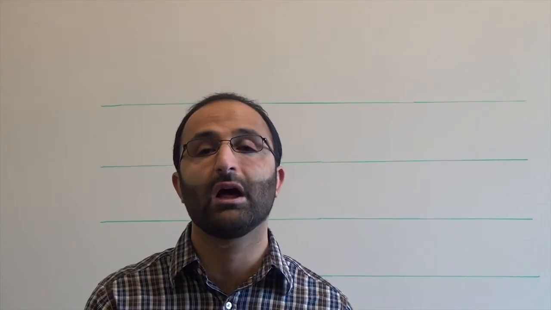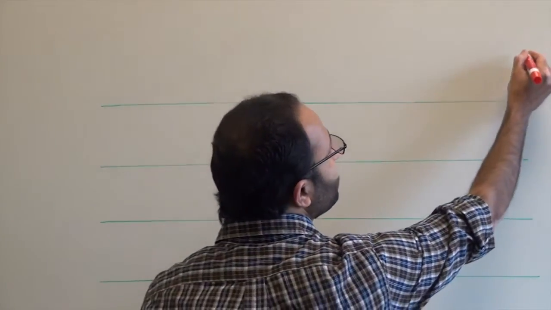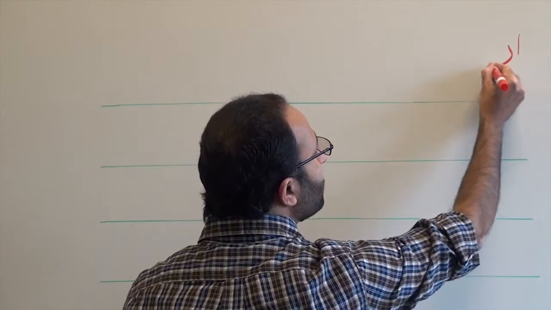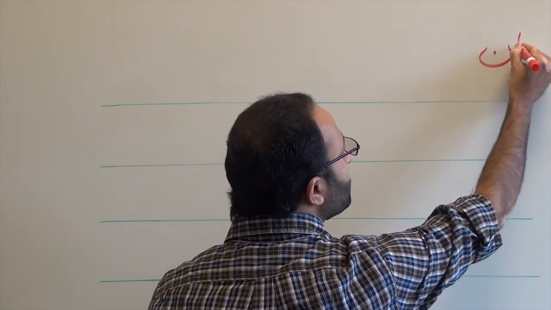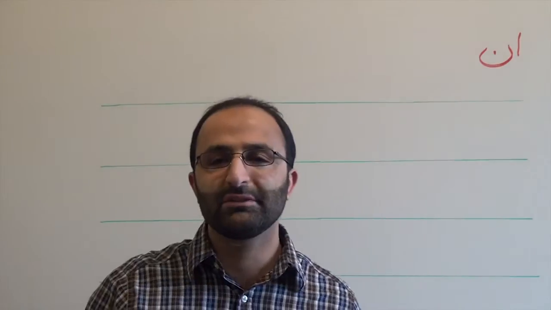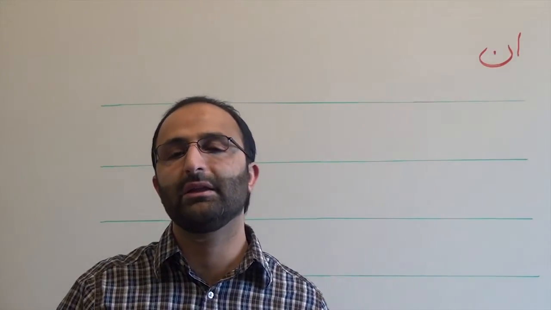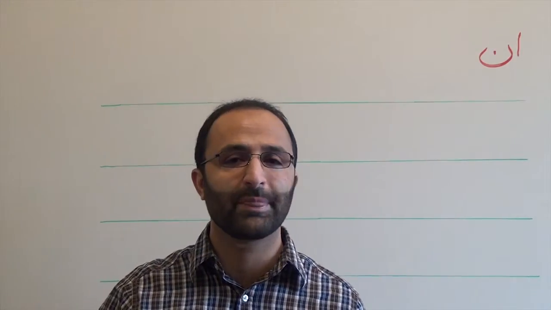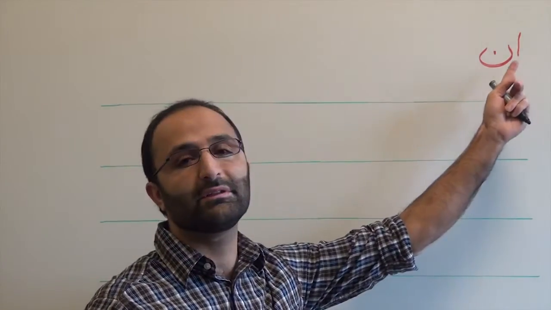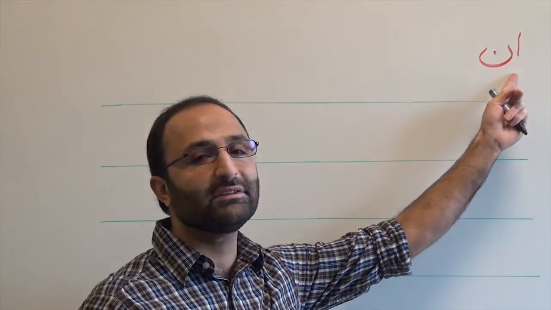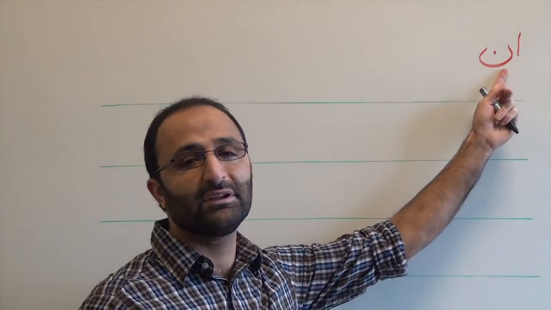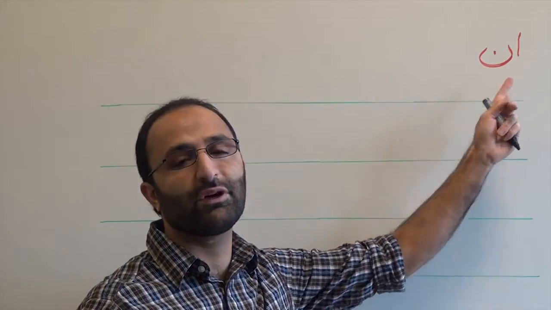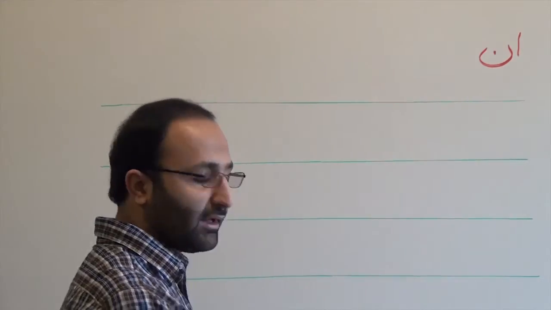Now we will start the lesson on how to form a plural noun in Farsi by using the suffix an, like this. So previously we talked that we can make any noun plural in Persian by using the suffix ha. But now there is another way, suffix an. The difference is that this suffix in Farsi is used just for animated objects. So let's look at some examples.